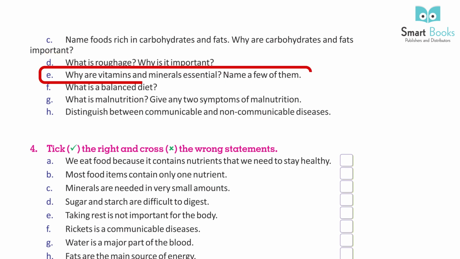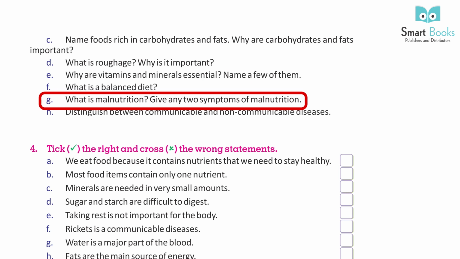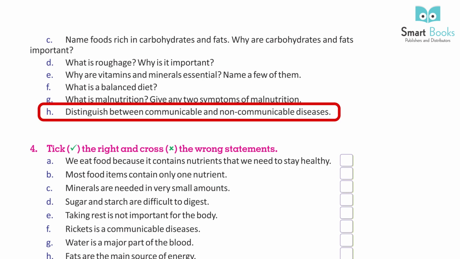E. Why are vitamins and minerals essential? Name a few of them. F. What is a balanced diet? G. What is malnutrition? Give any two symptoms of malnutrition. H. Distinguish between communicable and non-communicable diseases.